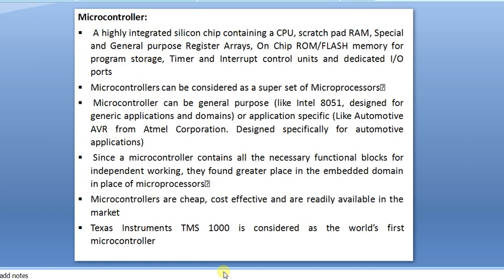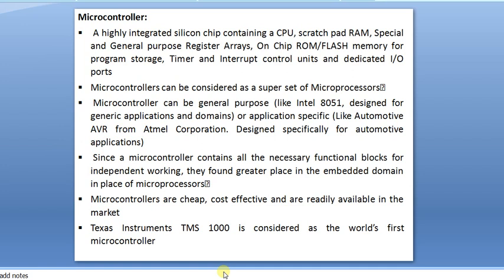What is the major difference between microprocessor and microcontrollers? Timers and interrupt controllers are not part of the microprocessor, whereas in the microcontrollers, these are all built in and part of the microcontroller. So microprocessors become very huge in size, whereas microcontrollers are limited. The size will be less compared with the microprocessor.